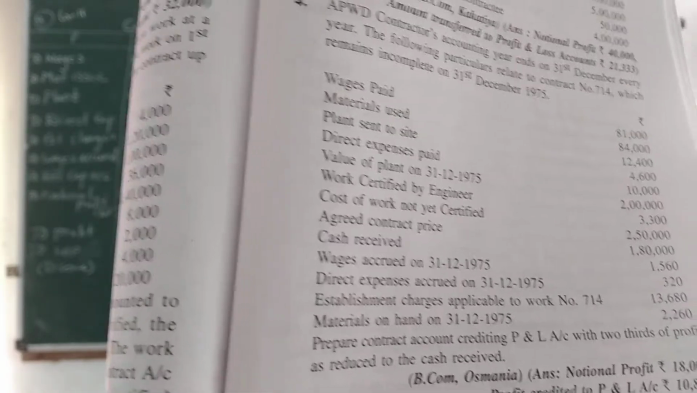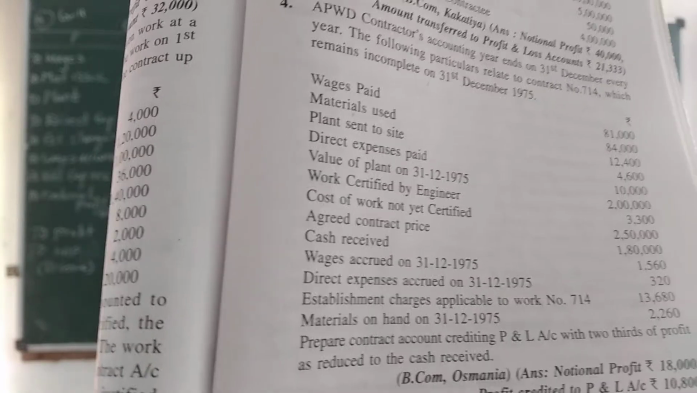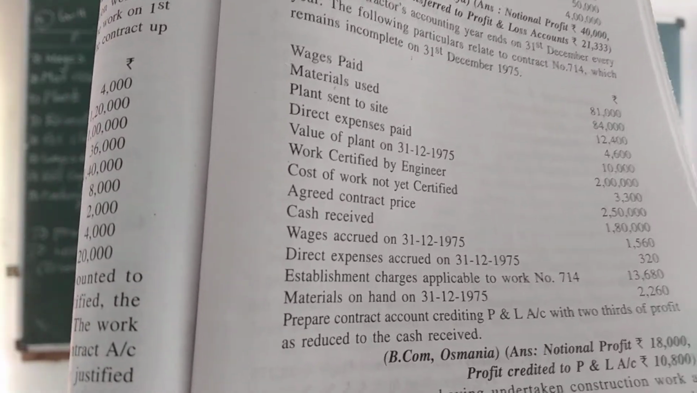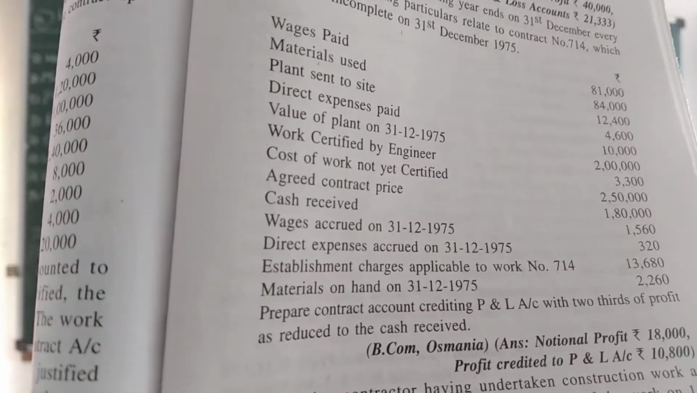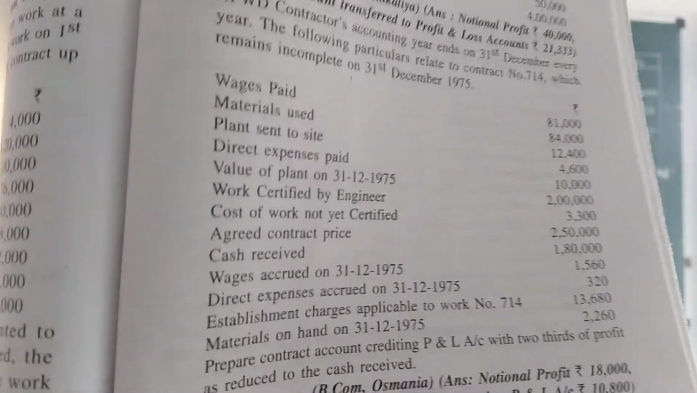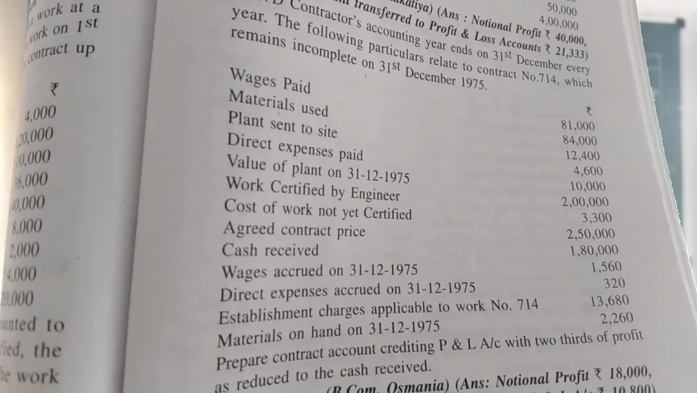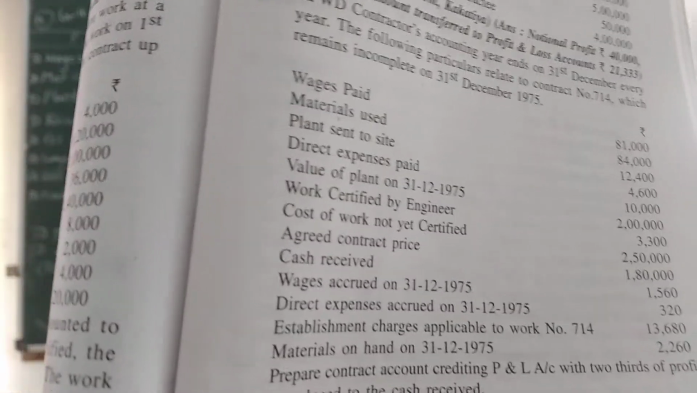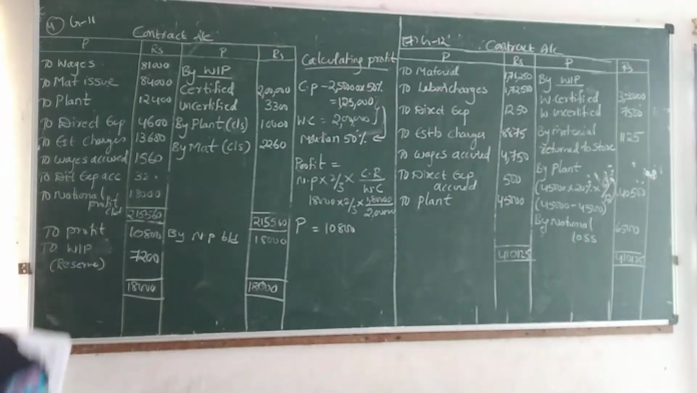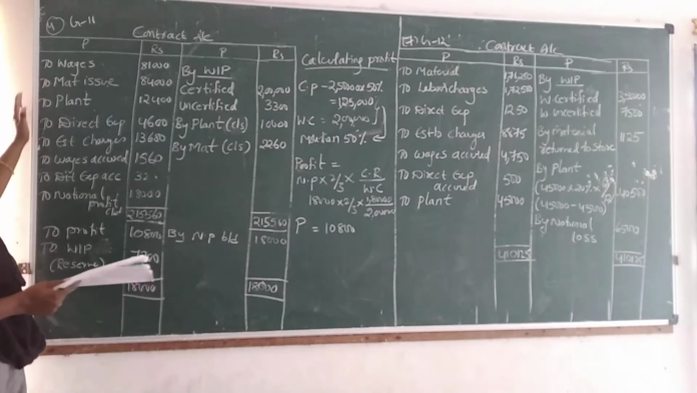Direct expenses accrued we take on the debit side. Establishment charges also on the debit side. Materials on hand we take on the credit side. What has he said in the question? Prepare contract account crediting P&L with two-third of profit as reduced to the cash price. Now once you see the answer, the contract price, as I already said, on the debit side